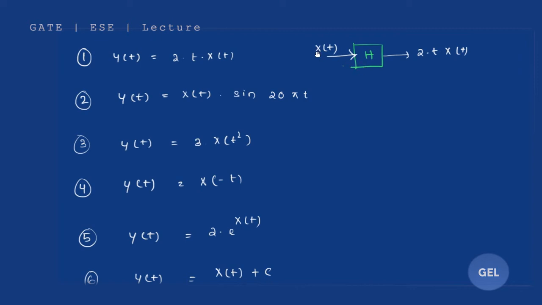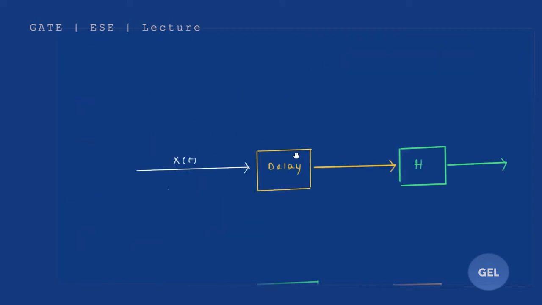Now what I'm going to do, I'm not going to give the input directly to the system. I'm going to place a delay unit before giving it. So if I place a delay unit, the output of the delay will be x of t minus m. Here m means whatever the unit of the delay would be. So I'm taking t minus m.